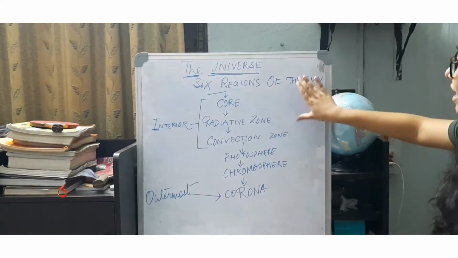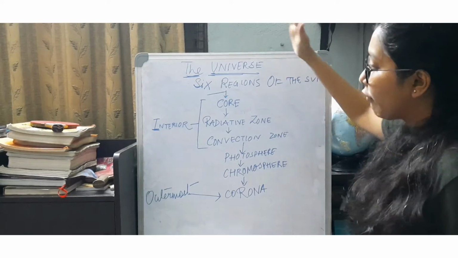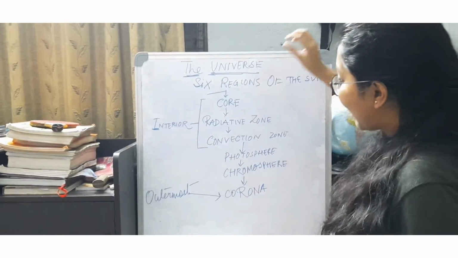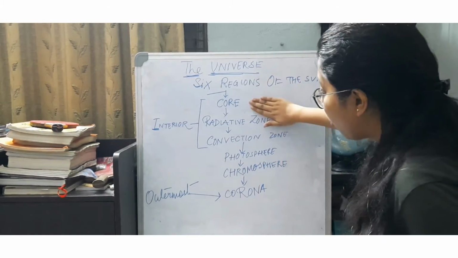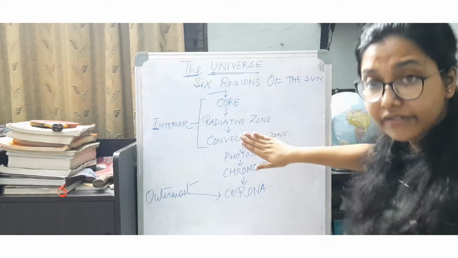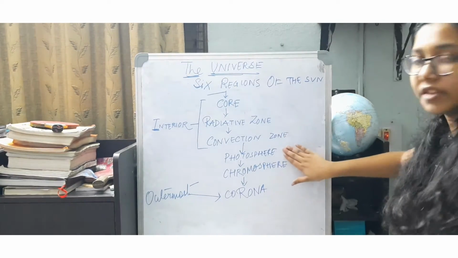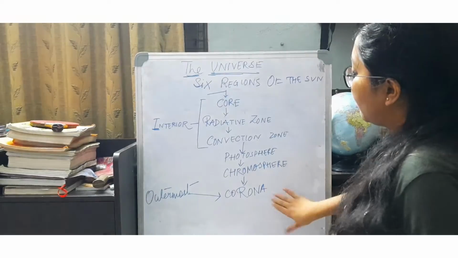So if we see the 6 regions of the sun, from the interior to the outermost part, at the extreme interior there is the core, then comes the radiative zone, then the convection zone, then the photosphere, chromosphere and the corona.